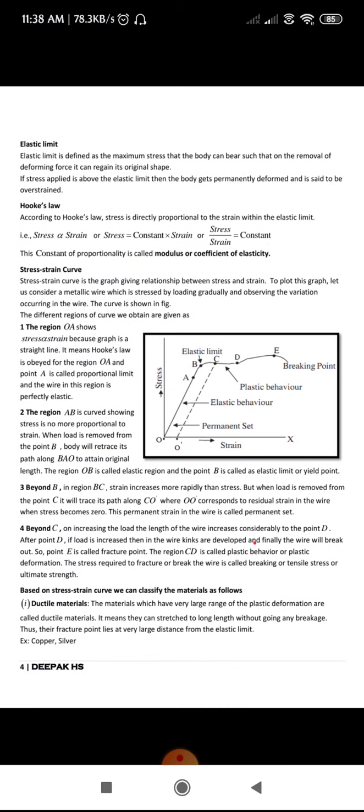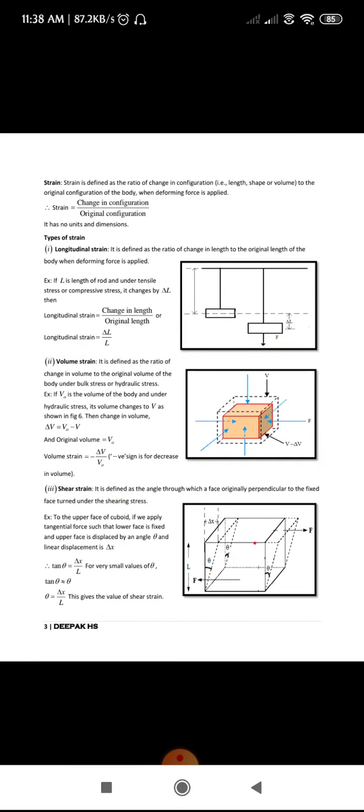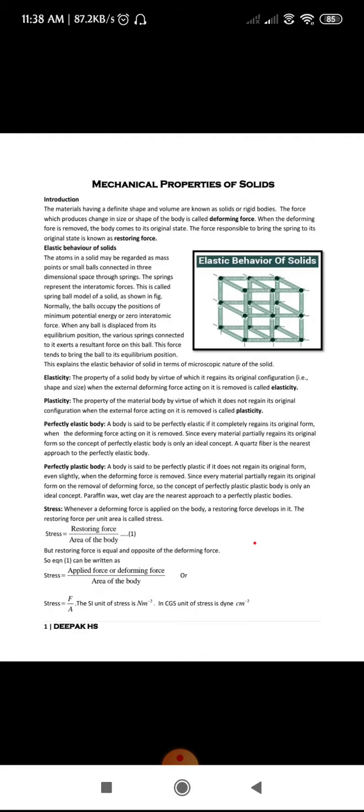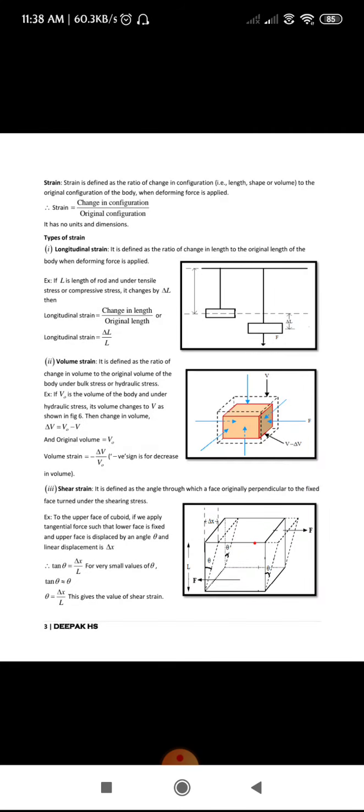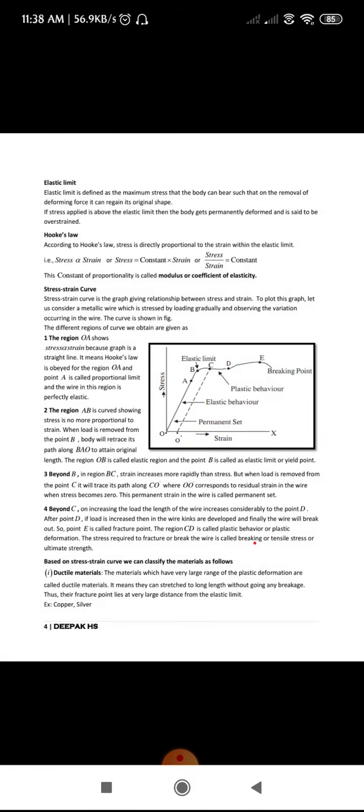Do one thing. Today's assignment is to write, first of all, what you mean by stress. Next, write all the types of stress. It will be asked for 2 marks. They can ask any one: tensile stress, compressive, tangential or volume. And next, write what you mean by strain. Similarly, write longitudinal strain, volume strain and shear strain. Next, elastic limit, Hooke's law, and till this, the stress strain curve.